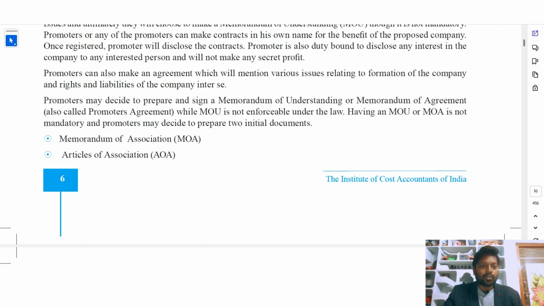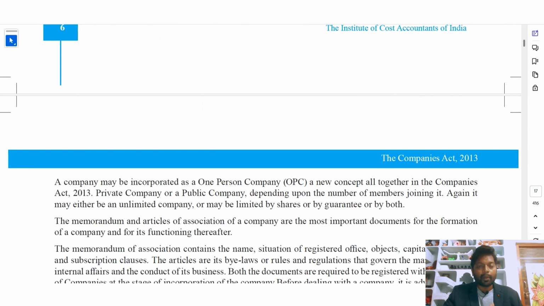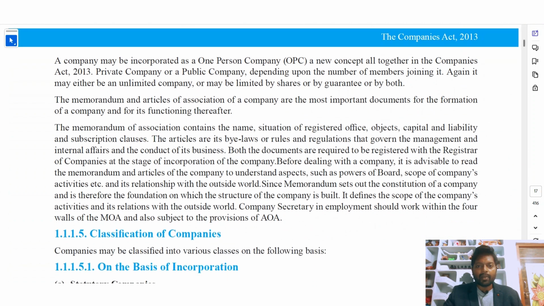They are the memorandum of association and the articles of association. These two documents must be prepared by the promoters. A company may be incorporated as a One Person Company, OPC, a new concept in the Companies Act 2013, a private company or a public company, depending upon the number of members joining it. Again, it may be an unlimited company or a limited company by shares, by guarantee, or by both. So a company can take any form based on its requirements.